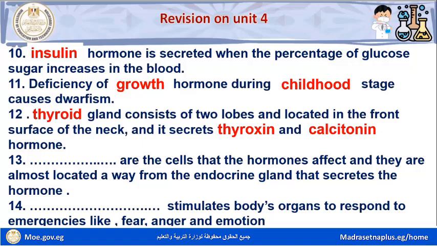Question number thirteen. Space are the cells that the hormones affect, and they are almost always located away from the endocrine gland that secretes the hormone. Target cells are the cells that the hormones affect, and they are always located away from the endocrine gland that secretes the hormone.